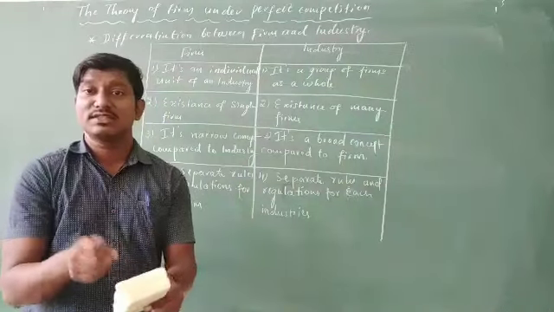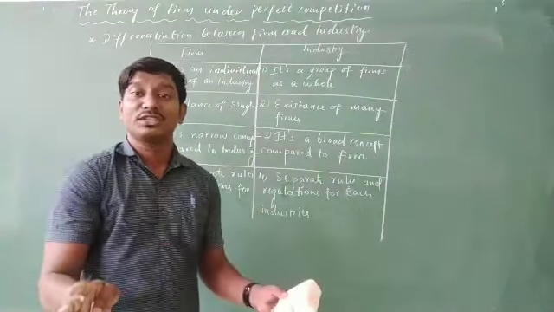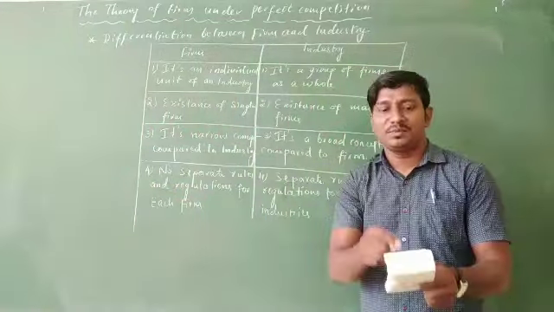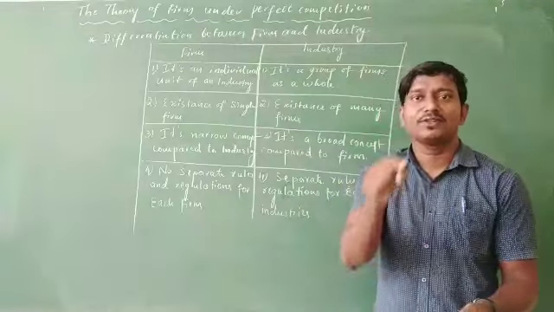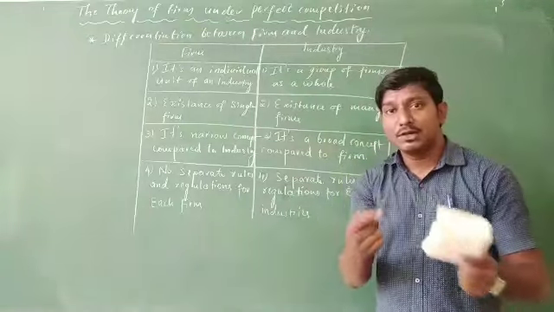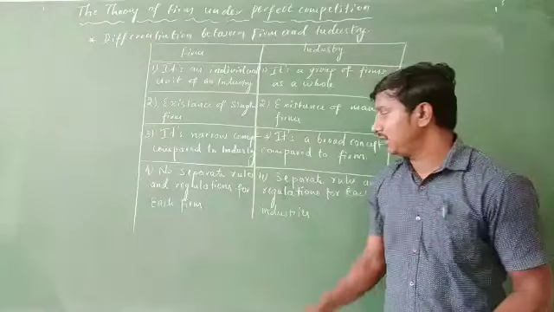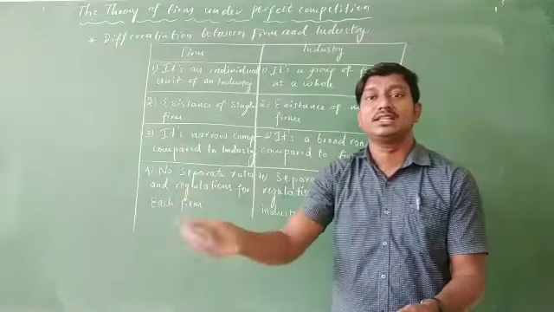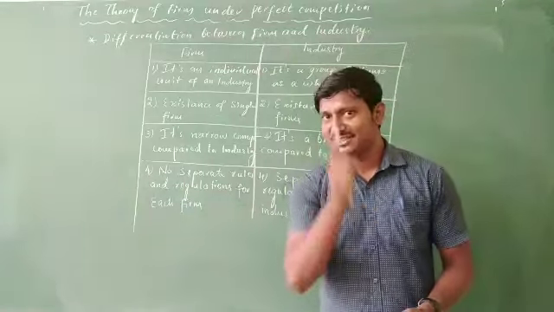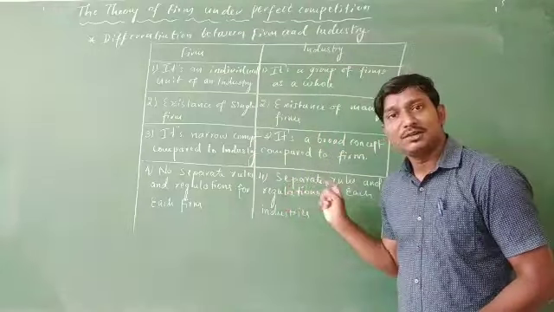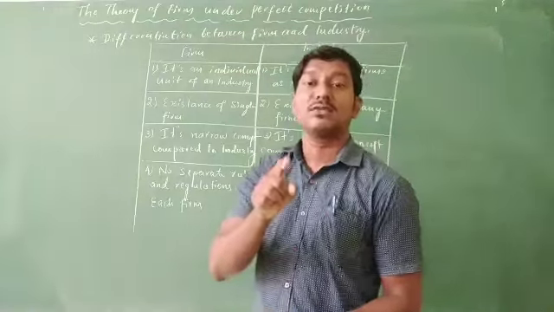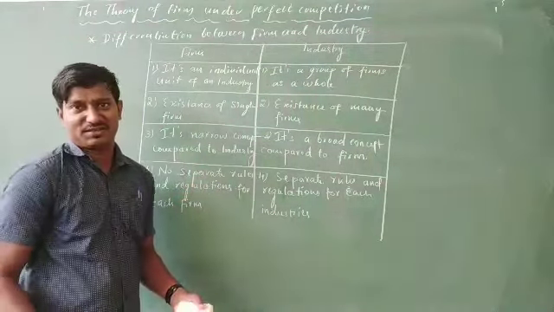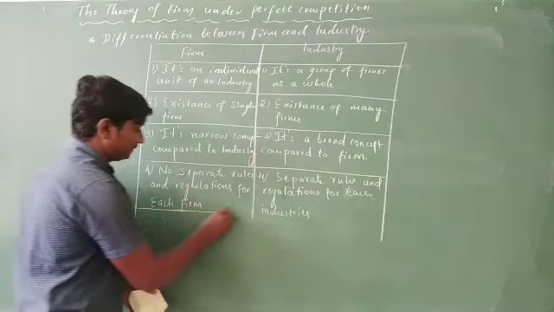The rules set for one industry are totally different from those for other industries. For example, the rules brought by the government for the steel and iron industry are not similar for the cement industry, because the nature of economic activities performed in one industry totally differs from another. That is why there are separate rules and regulations for different industries, but it is not so in case of firms. This is one. Let's come to the next one.